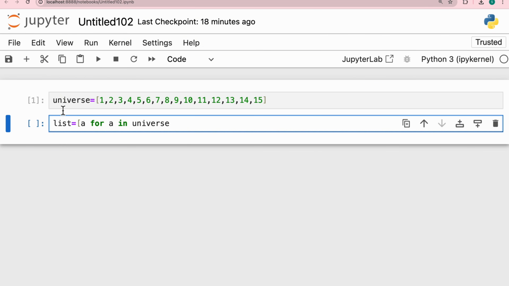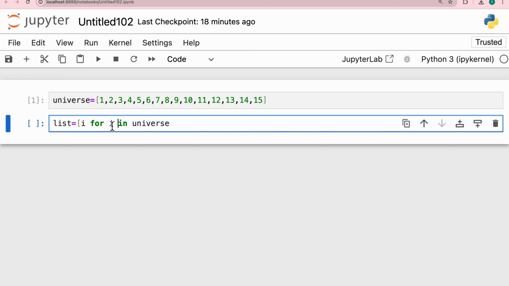So what are we doing? We are creating a virtual variable A. This is a virtual variable because we have not mentioned it anywhere. It can be A, it can be I, it can be X, whatever you want to name it, because you are creating it virtually.